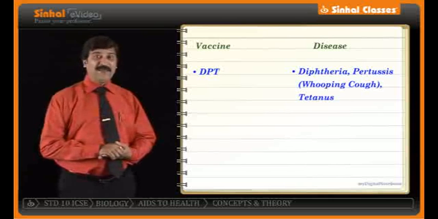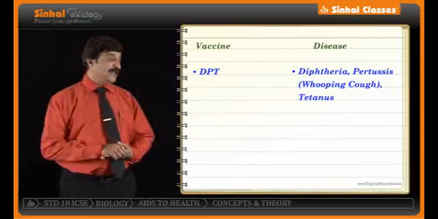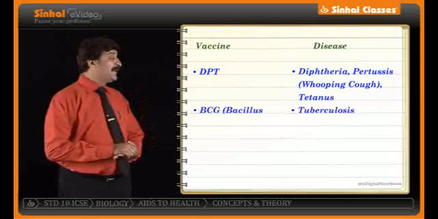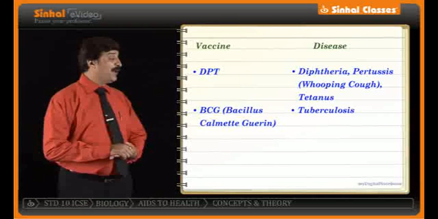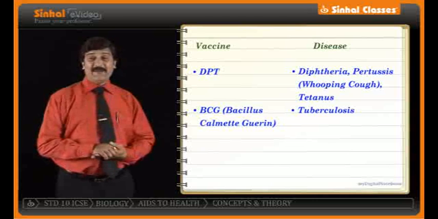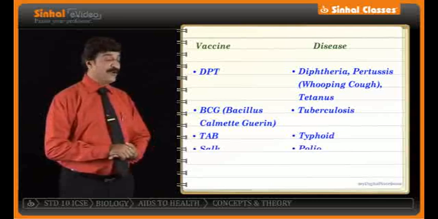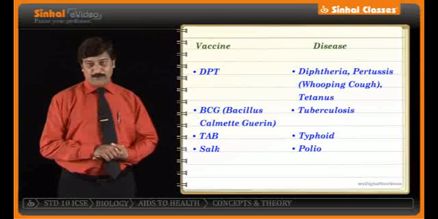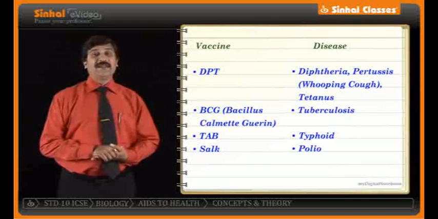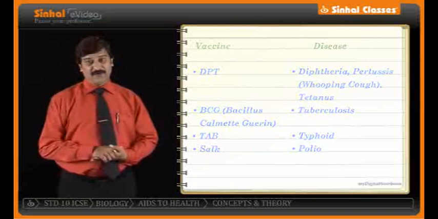Second vaccine, BCG. Full form of BCG is Bacillus Calmette-Guerin, which is given for tuberculosis. TAB is given for typhoid, and Salk is given for polio. So you should know the names of the vaccines. You should also know which disease they are given for.